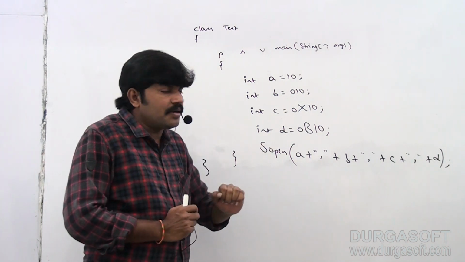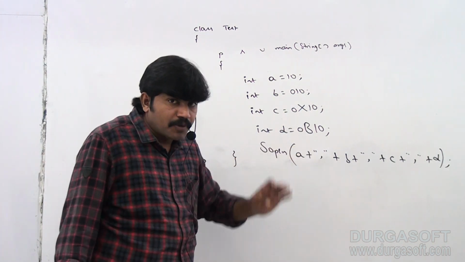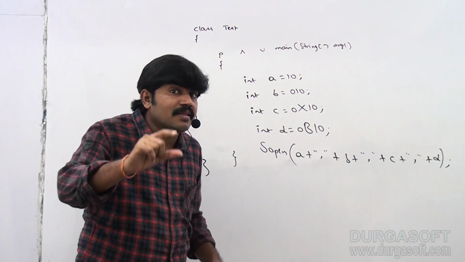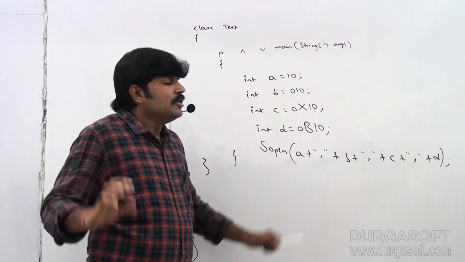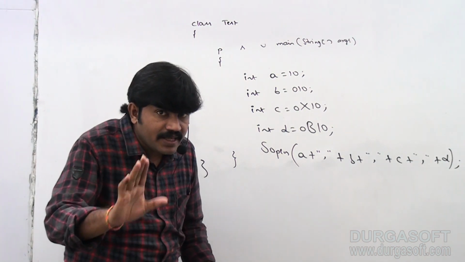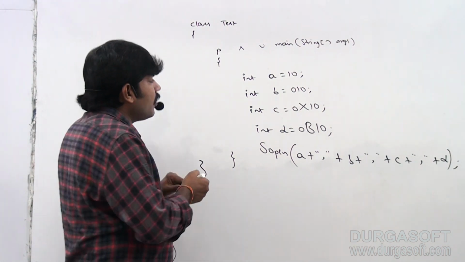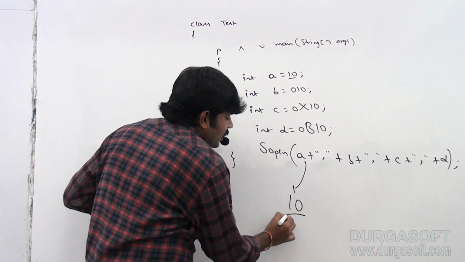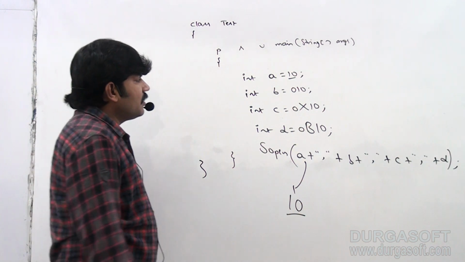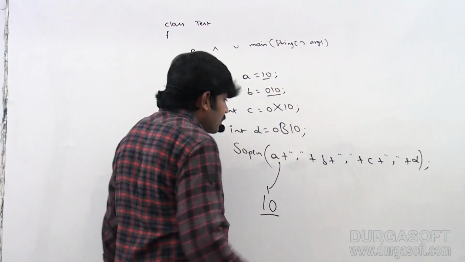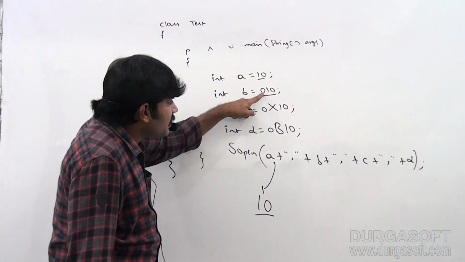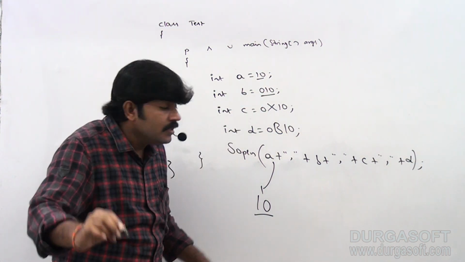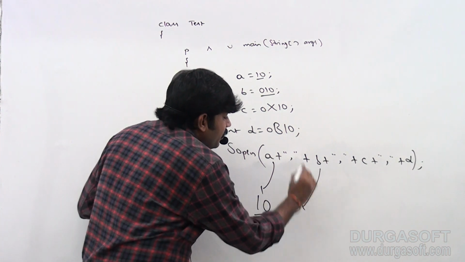But whenever you are printing, the JVM is always going to print only in decimal form. Remember that JVM is always going to print only in decimal form. Now 10 is already decimal, that's why 10 is the answer for a. Next 010 is octal. This octal value should be converted into decimal. That decimal value will be printed.